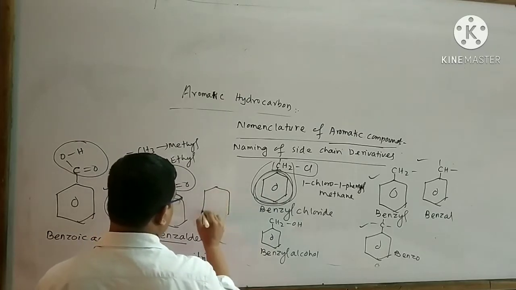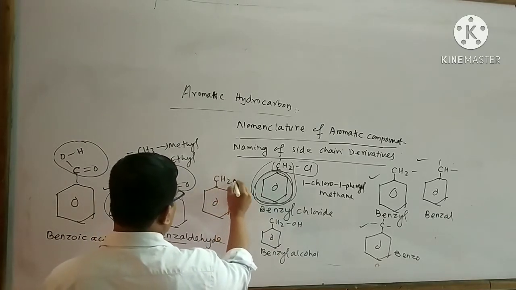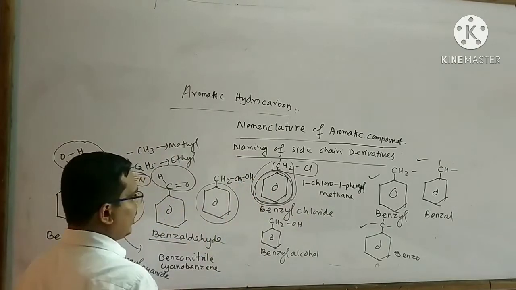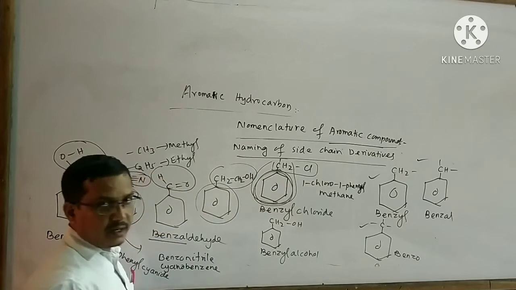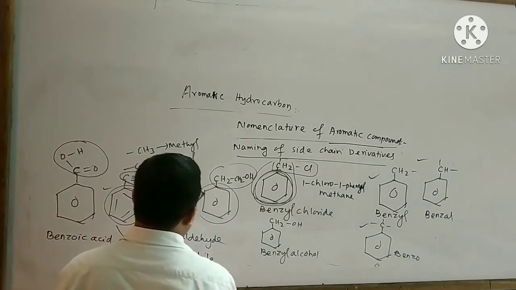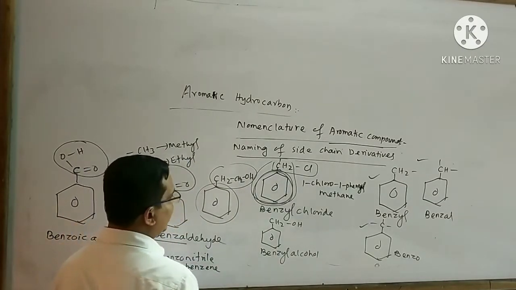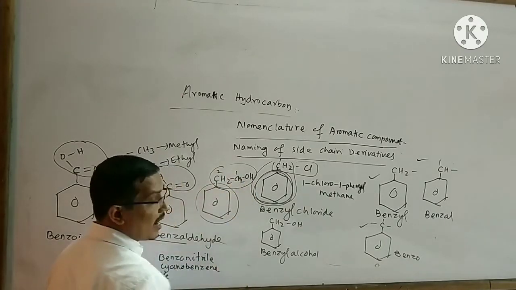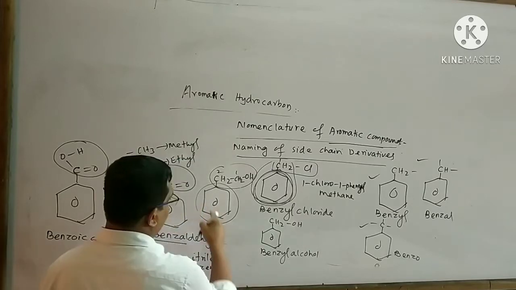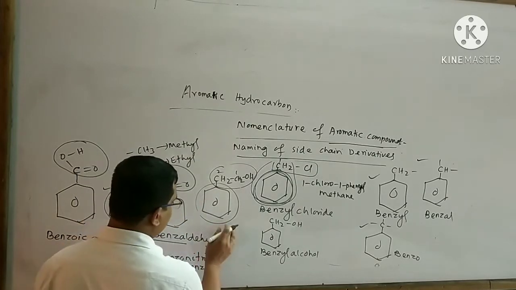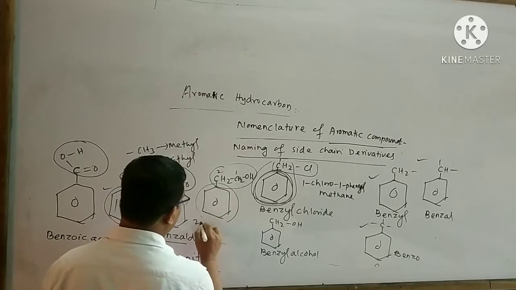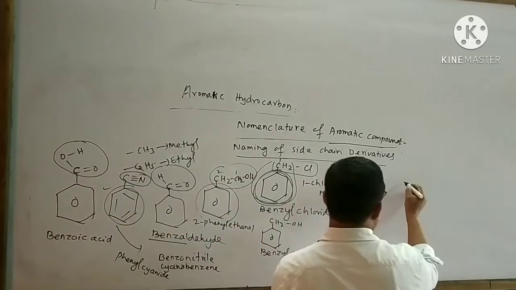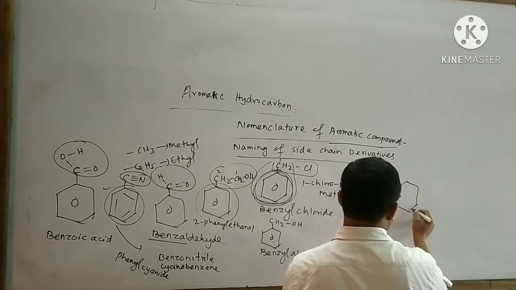Similarly, take another example. In this compound, this part belongs to your aromatic, this part belongs to your aliphatic. It is bound to follow the rules for the nomenclature of aliphatic compounds. This is your 1, this is your 2, and this part acts as a substituent. The name of this substituent is said to be phenyl. So the name of this organic compound is said to be 2-phenylethanol.